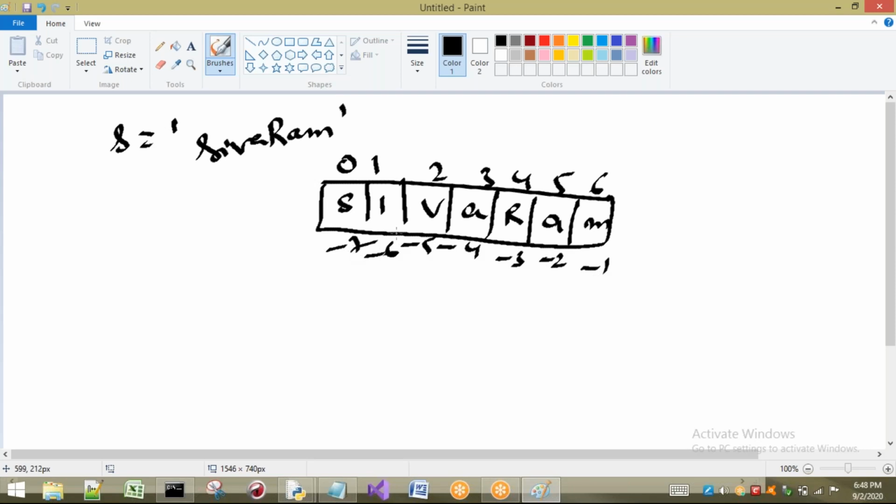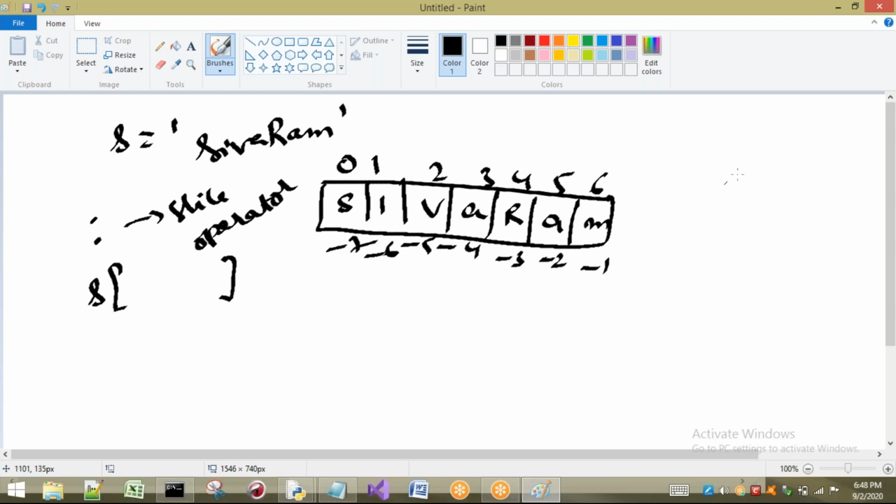Now the concept is, what is meant by slicing? The operator is called the slicing operator, that is nothing but colon. This is called the slice operator. Now listen carefully. I am going to consider s of, in square brackets, I have to use this slice operator. From where to where I want, if I want to access a sequence of characters, or a single character also I can access.